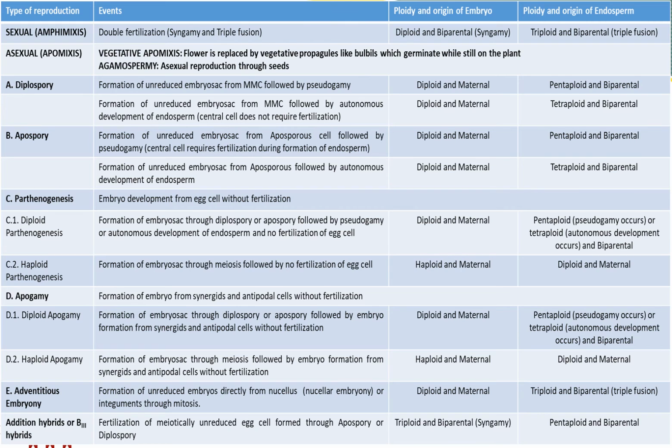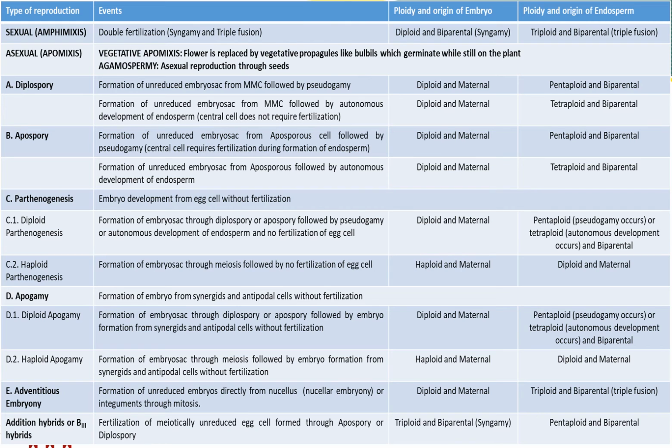And since one cell of the male gamete has been involved in the formation of endosperm, it is biparental in origin. And since there is no involvement of the male component at any stage in the embryo, the embryo will always be maternal in origin, and in almost all cases it is diploid where there is unreduced embryo sac formation. So in any of these cases, there will be a diploid embryo, right?